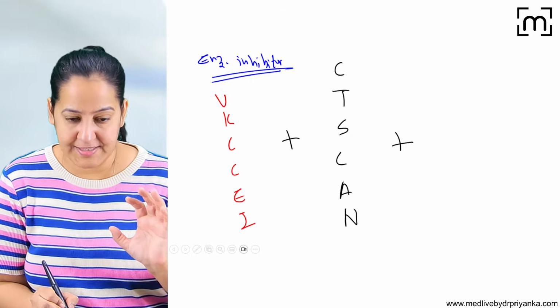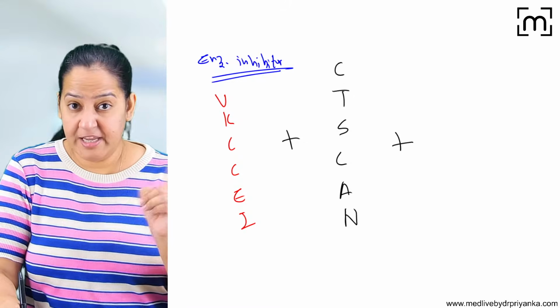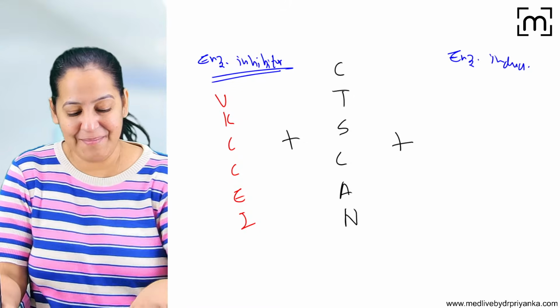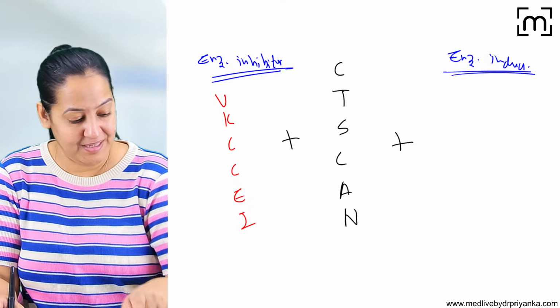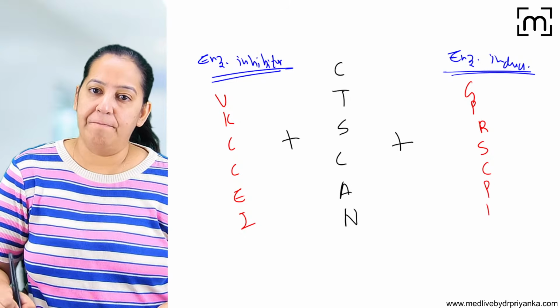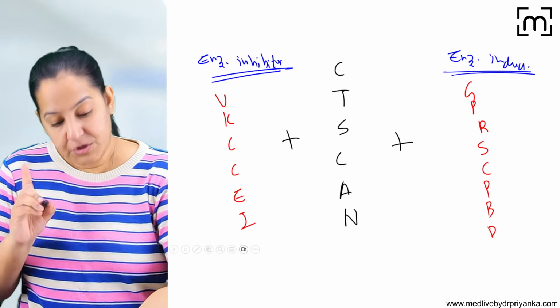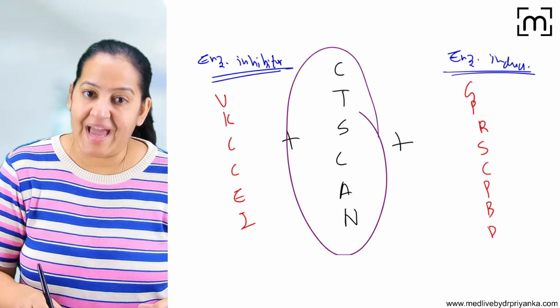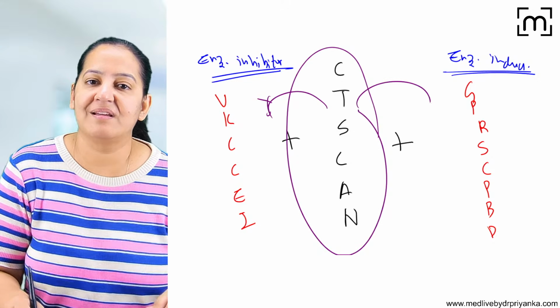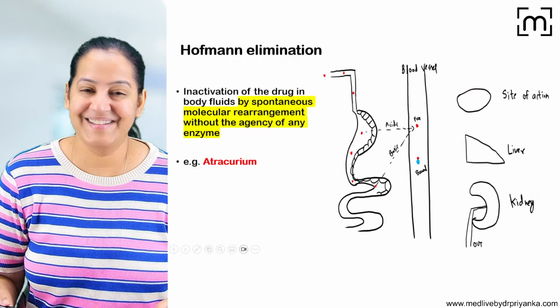I assume you know the full form. And never give CT scan with enzyme inducers. What are enzyme inducers? Tell me the mnemonic. GPRS, cell phone battery dead. Learn the full form. Whenever you prescribe CT scan to any patient, always be careful. Never give this, never give this. That is the summary. Got it?